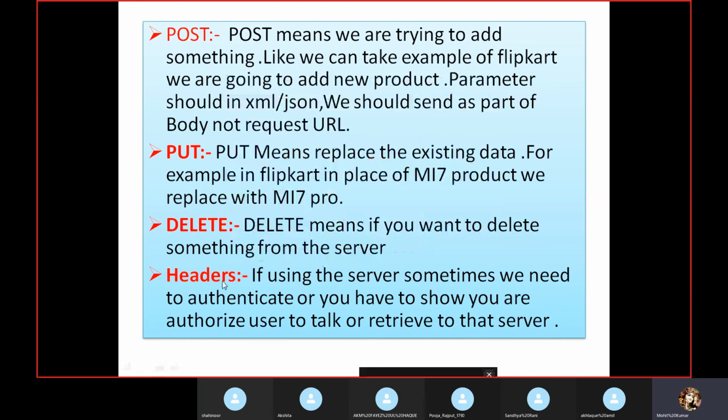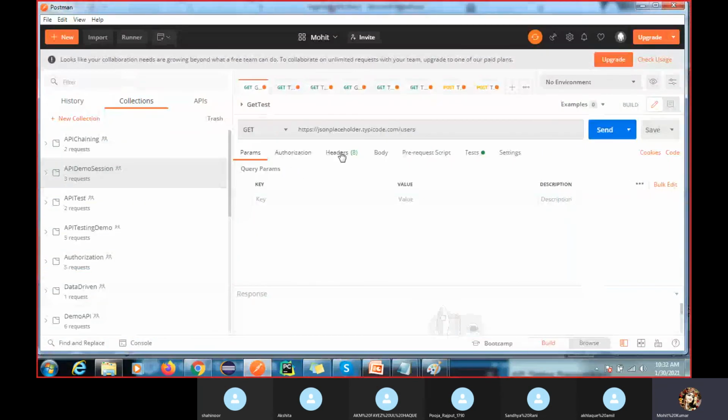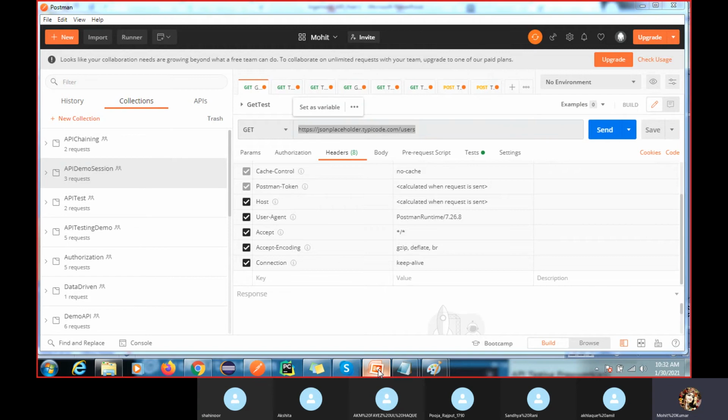One more thing is there, that is called the header. Sometimes you have to also validate this header part. This is again a development thing, or someone will ask you, can you validate this header part also? Again it will come in the development step, how the developer is going to develop this API logic. Okay, so this is your header part.